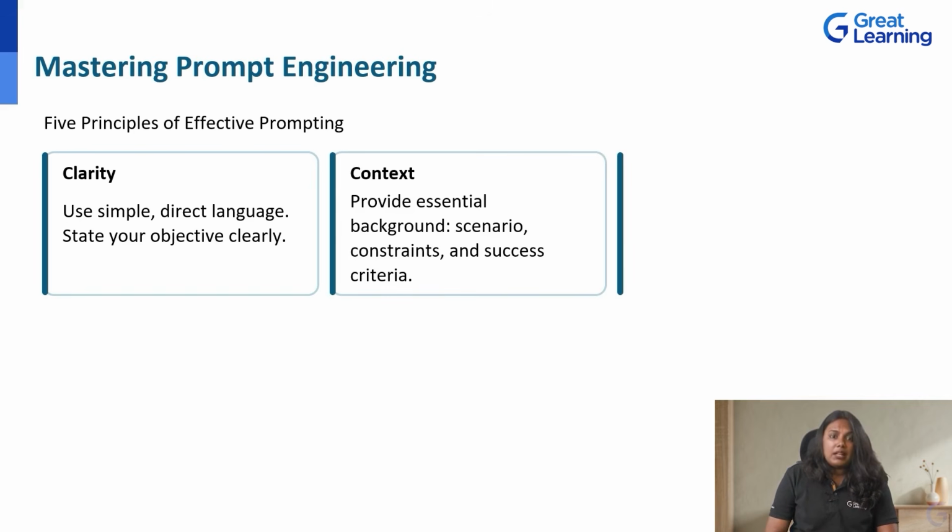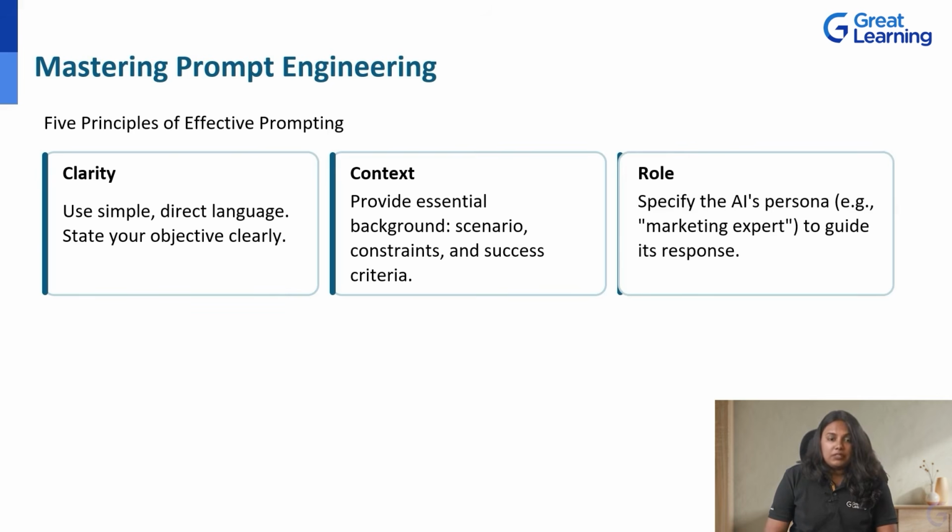Provide essential background, scenario constraints, and success criteria. Give Manus AI the information it needs to understand your situation. A bad prompt could be, analyze data. And a good prompt would be, analyze the sales data for Q4 of 2024. Our team needs to understand which regions underperformed and why to inform our strategy for Q1 of 2025.